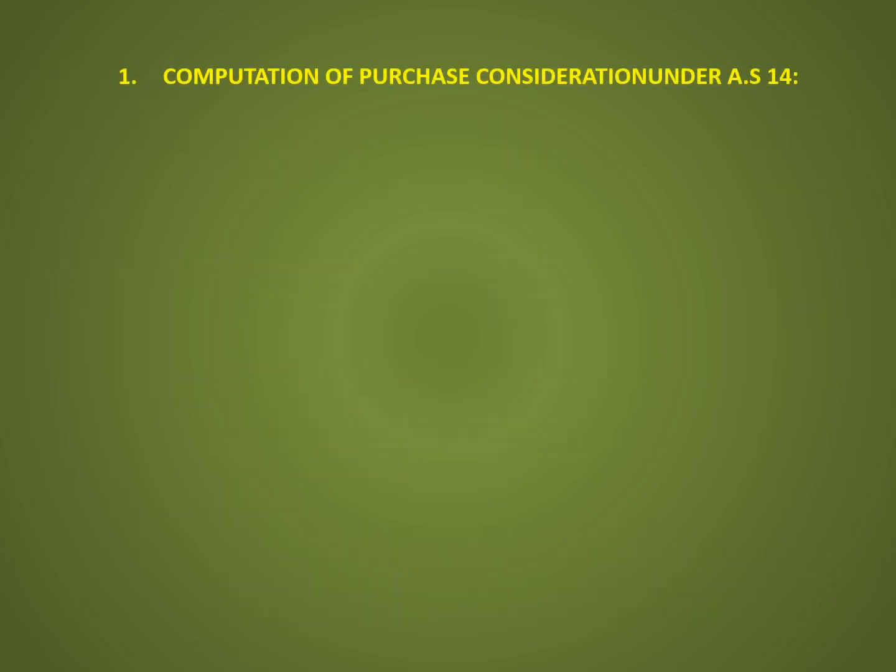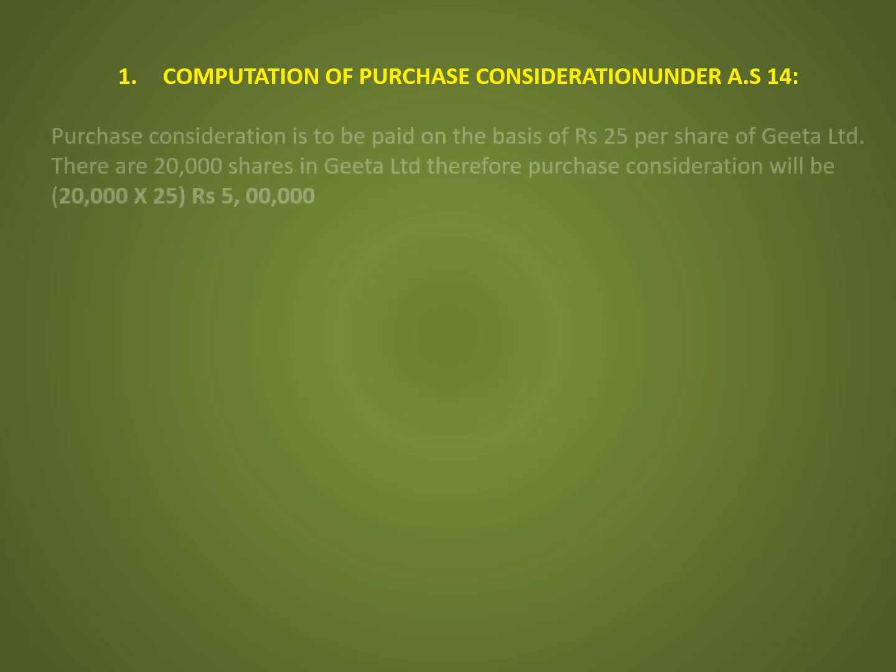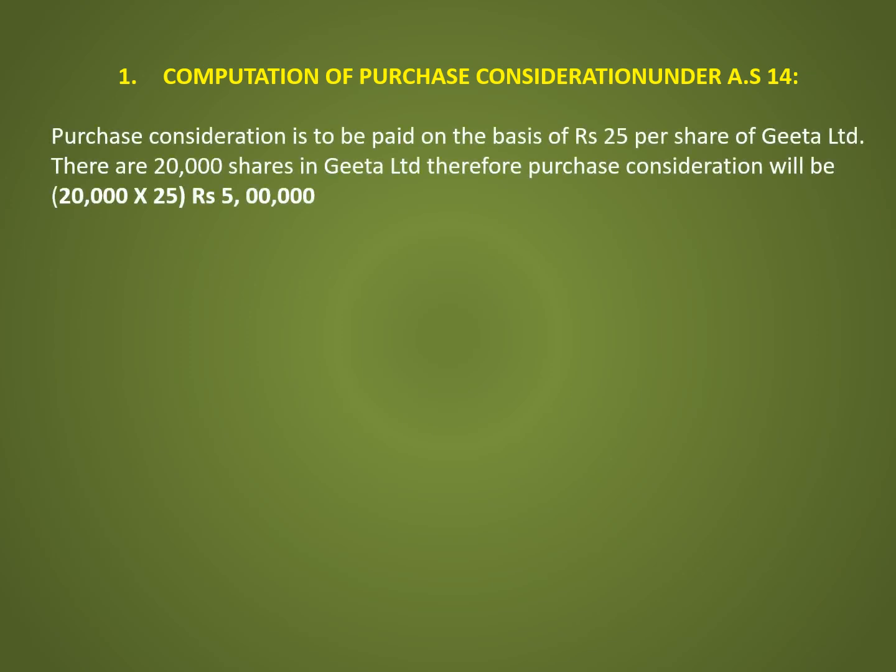Computation of purchase consideration under AS 14. Purchase consideration is to be paid on the basis of rupees 25 per share of Geeta Limited. There are 20,000 shares in Geeta Limited. Therefore, purchase consideration will be 20,000 into 25, that is 5 lakh rupees. This amount is paid in this manner.